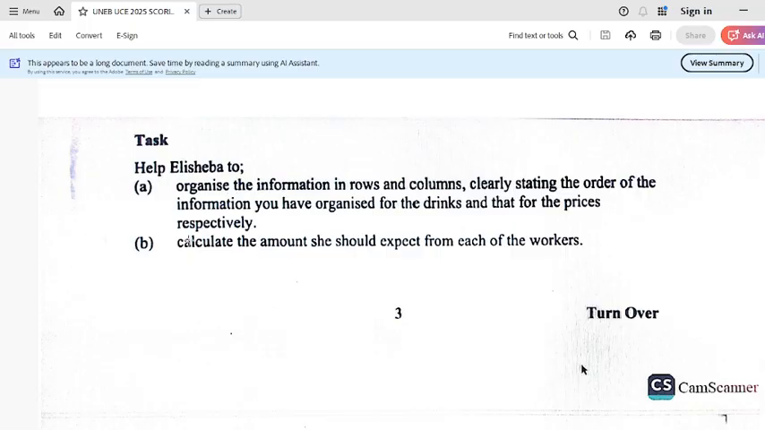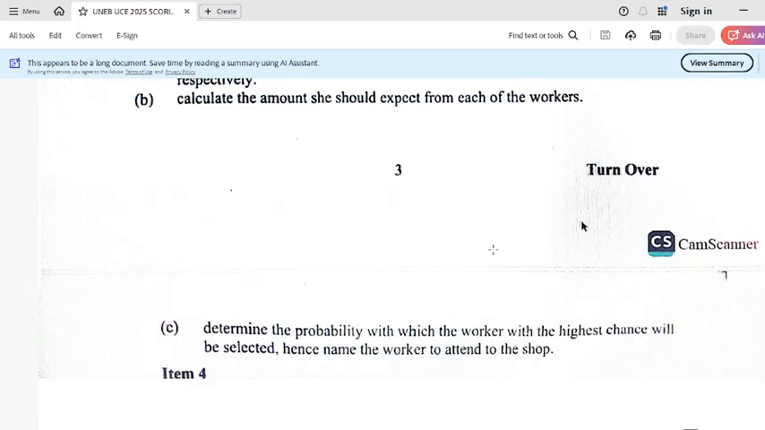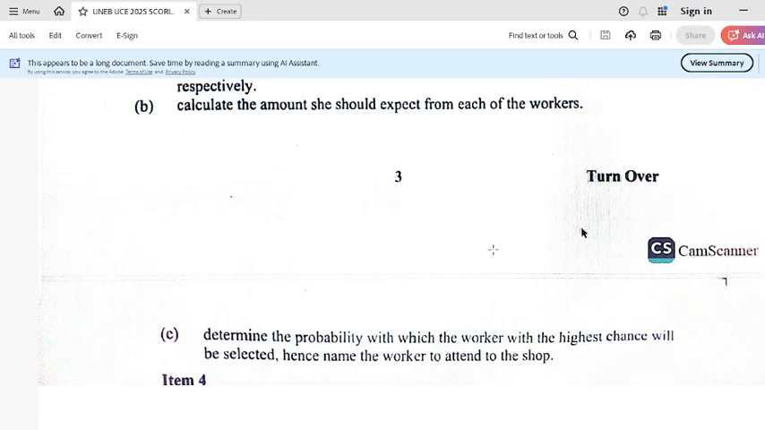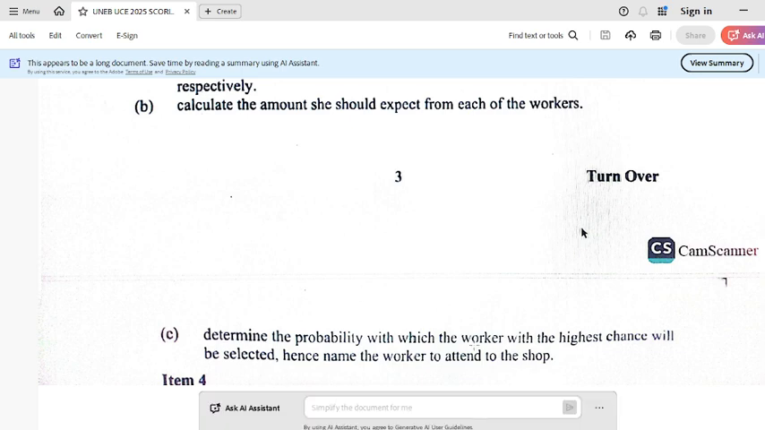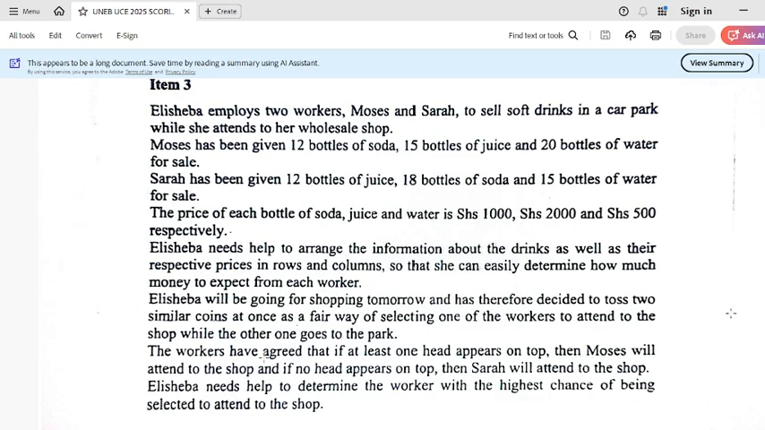Then part B says, calculate the amount she should expect from each of the workers. Here we shall be applying some manipulation, that is of course matrix multiplication. Part C, determine the probability with which the worker with the highest chance will be selected. Hence, name the worker to attend the shop. For this case, let us first leave the part of probability. We begin with the matrix, then we shall come up with the probability.